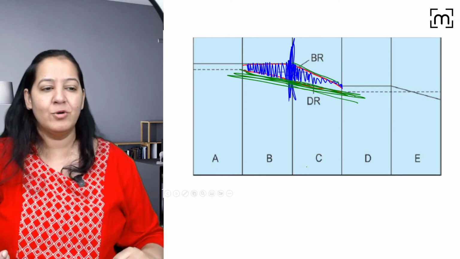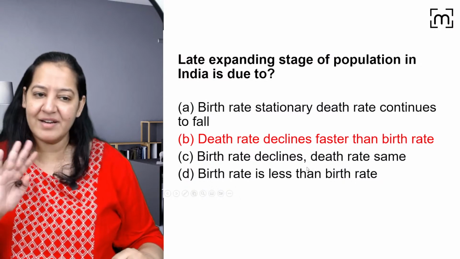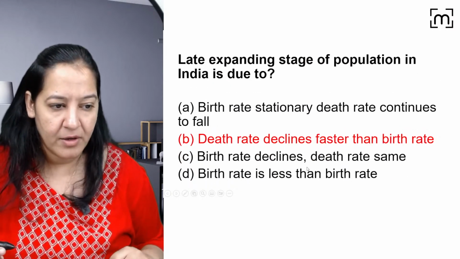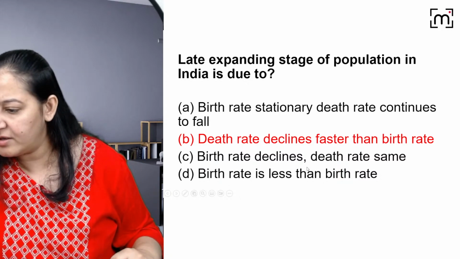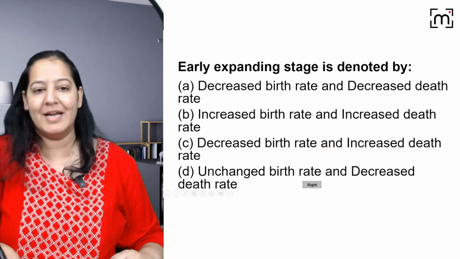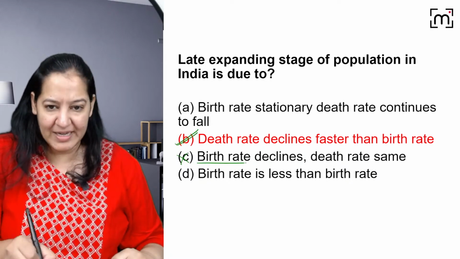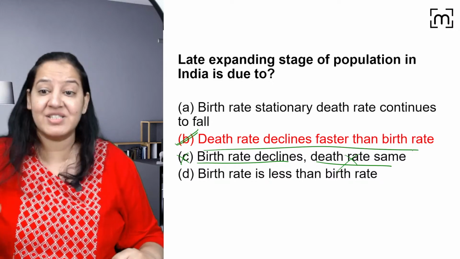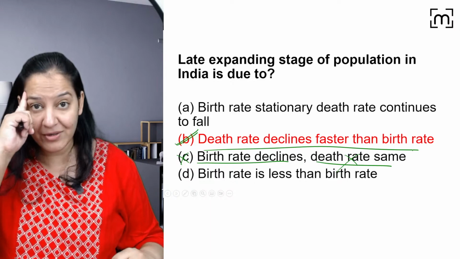Those who are saying B, give me a thumbs up. You got my point? The correct answer is B, not C. Death rate and birth rate are both decreasing, but birth rate is decreasing slower. Yes, that is my point. So the correct answer is B, not C. Birth rate declines, death rate remains the same? No, it is not that. Both are declining, but death rate is faster as compared to birth rate. So don't get confused in the exam. Your concept should be crystal clear.